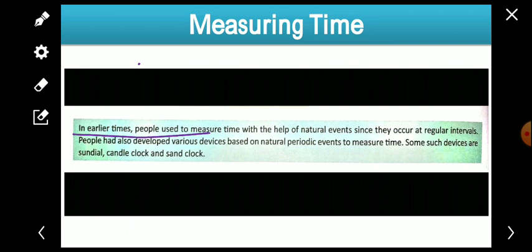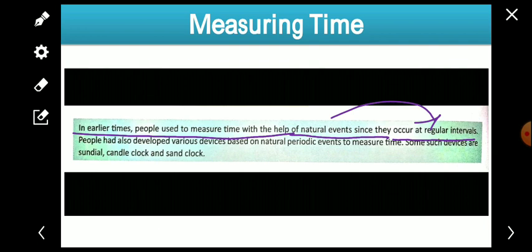In the earlier times, people used to measure time with the help of natural events which occur at regular intervals, which repeat after a certain period of time, like day and night.